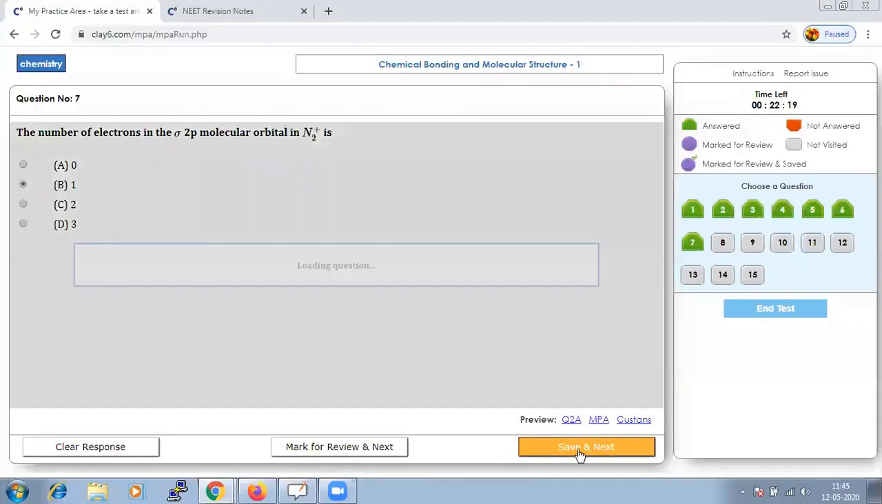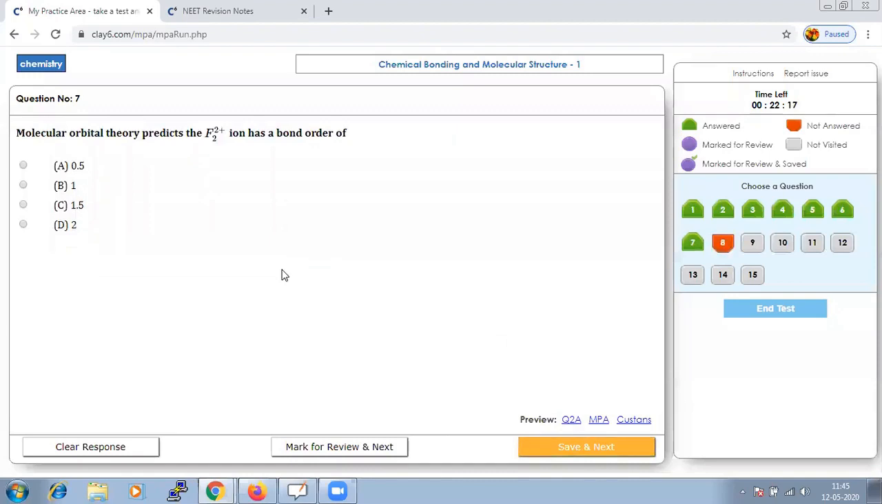Let us save that. And next, molecular orbital theory predicts that the F2 2 plus ion has a bond order of what? How do we calculate that?